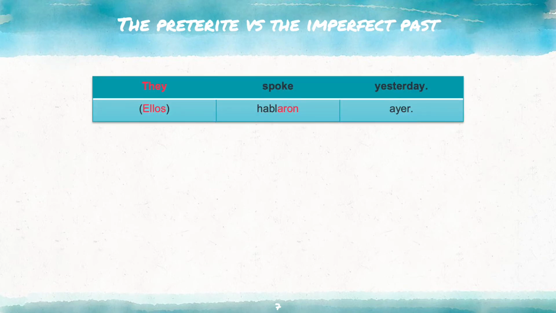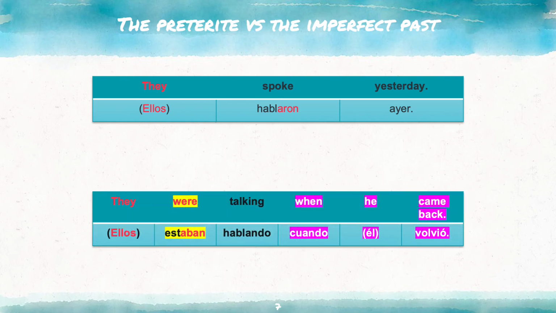Now, let's look at some example sentences. They spoke yesterday. Ellos hablaron ayer. They were talking when he came back. Ellos estaban hablando cuando él volvió. Notice how the first one shows that the action was completed, while the second one shows the first subject of the sentence was interrupted by the action of the second subject, which was completed.